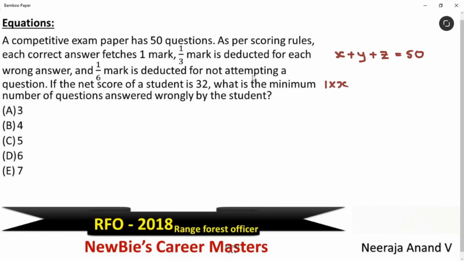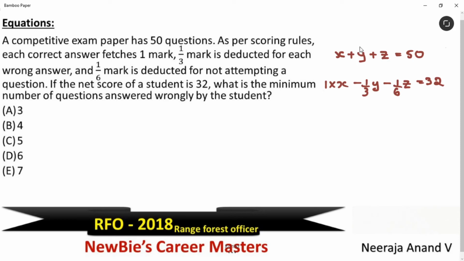Deducted means you have to use negative symbol. So minus 1 by 3 marks for every wrong answer. Then minus 1 by 6 marks for not attempted questions. Okay, is equal to, what is the given value? 32. That's it. Question is, what is the minimum number of questions answered wrongly by the student?